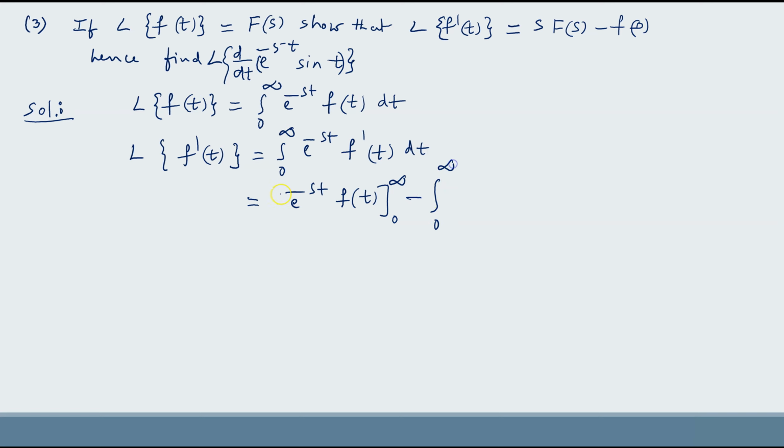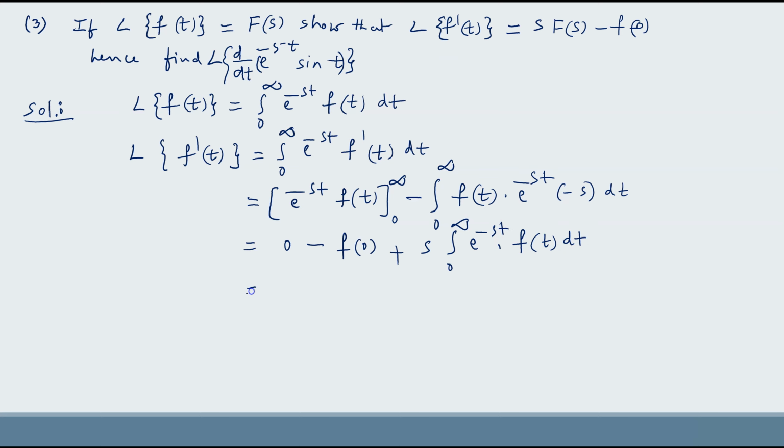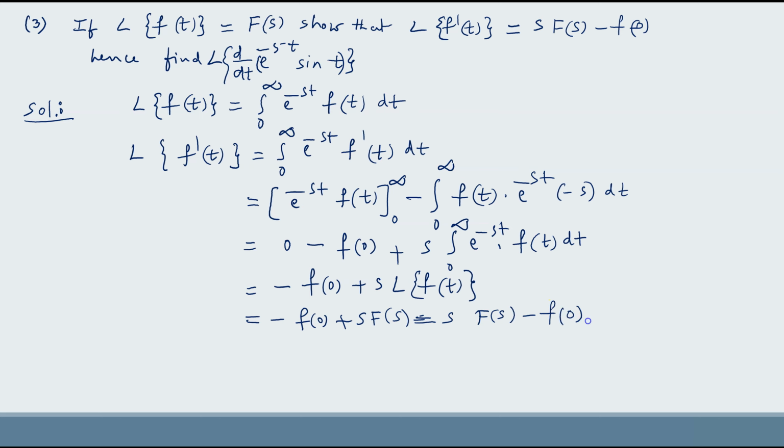Minus integral 0 to infinity, f of t into the derivative of e power minus st, that is e power minus st into minus s dt, which is equal to 0 minus f of 0, since e power 0 is 1, so I have written f of 0 directly, plus s into integral 0 to infinity e power minus st into f of t dt, which is equal to minus f of 0 plus s into Laplace transform of f of t, which is equal to minus f of 0 plus s F of s, which gives s F of s minus f of 0. This is the result.